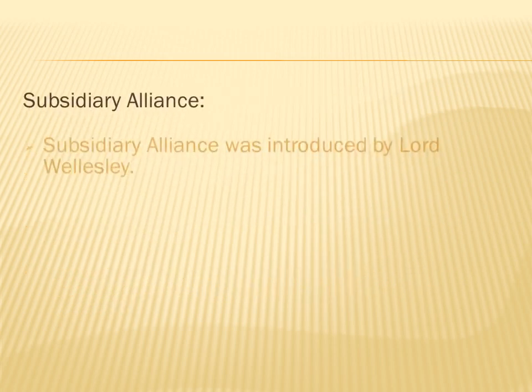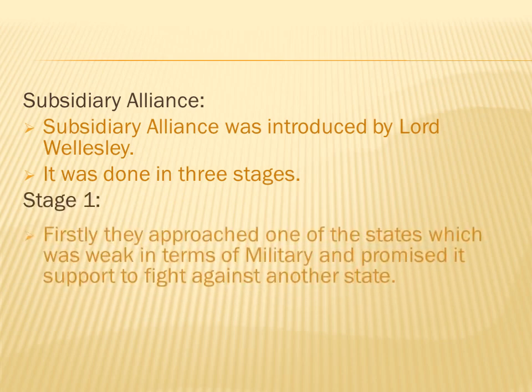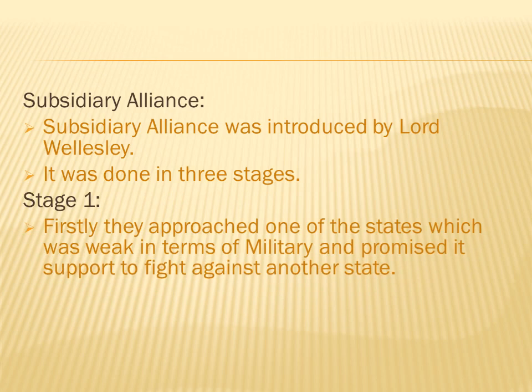Subsidiary alliance. So subsidiary alliance was introduced by Lord Wellesley. It was done in three stages. Stage 1: the Britishers will first approach one of the states which was weak in terms of the military and promise it support to fight against another state.